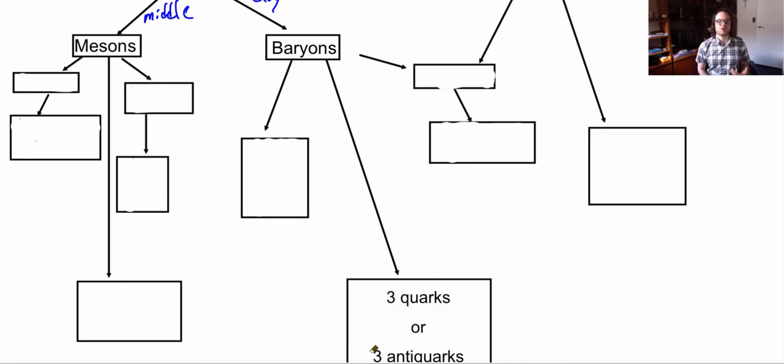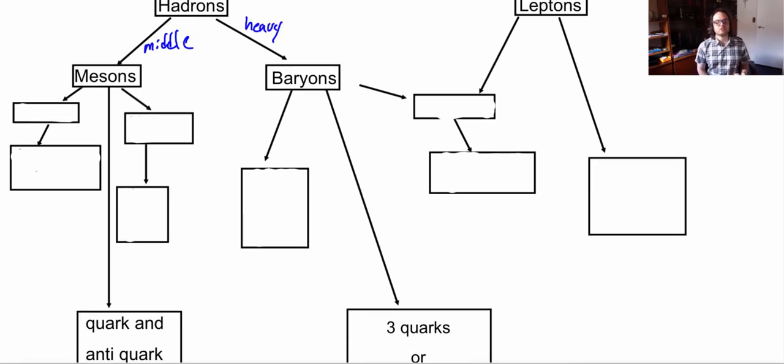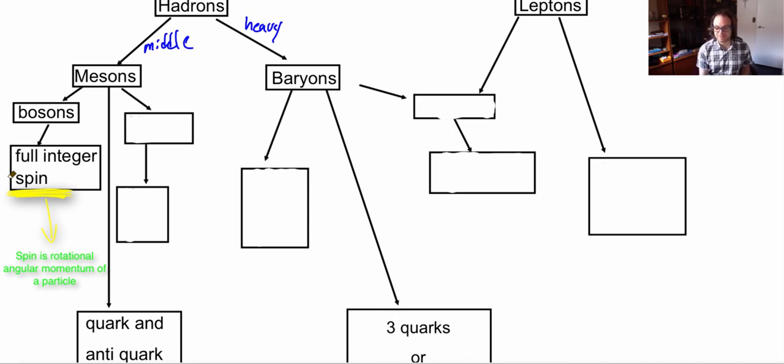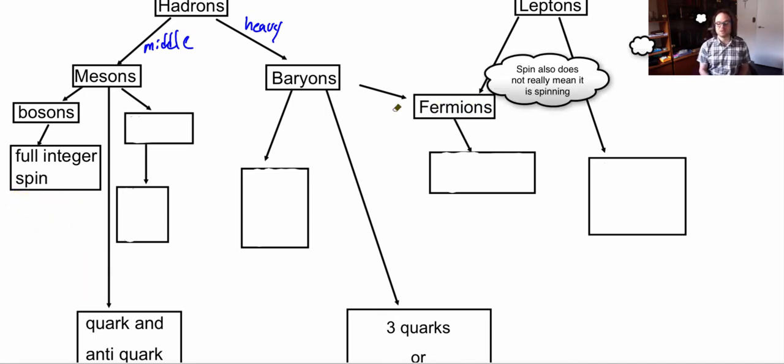Whereas mesons are middle, meaning they're not quite as heavy because they only contain 2 quarks, and they must always contain a quark and an antiquark. Now mesons also have different spin. Mesons are bosons because their spins are full integer spins, whereas both baryons and leptons are fermions because they have half integer spins.